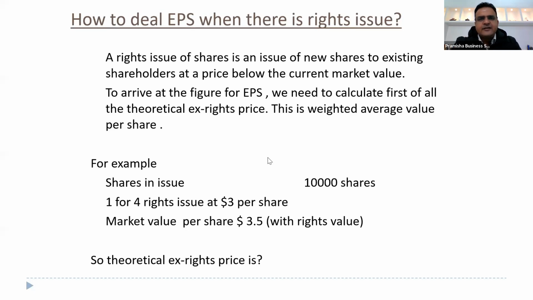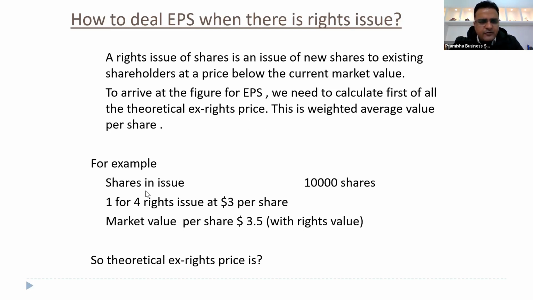The rights issue, as I said, has some bonus element. So we need to readjust the previous year EPS, and we also need to calculate the new number of shares for this year, because there is some bonus element in the weighted average number of shares. Now, how to deal with it? There is an issue of new shares to existing shareholders at a price below the current market value. The current market value is higher, but they are offering it to the existing shareholders as a goodwill gesture that you can own the new shares at a reduced price. Now, to arrive at the figure for EPS, we need to calculate first of all the theoretical ex rights price. Theoretical ex rights price simply means the weighted average price. This is weighted average value per share.